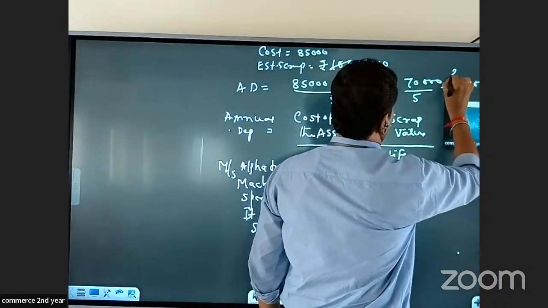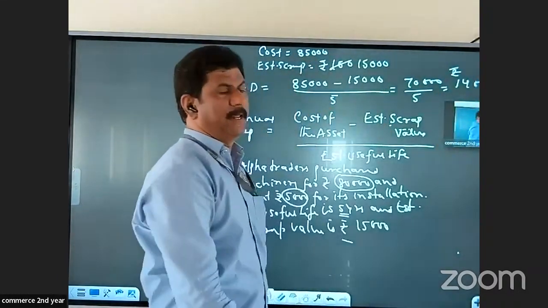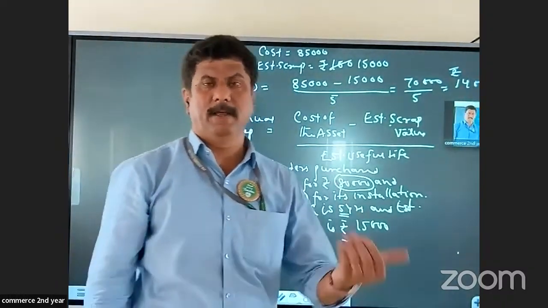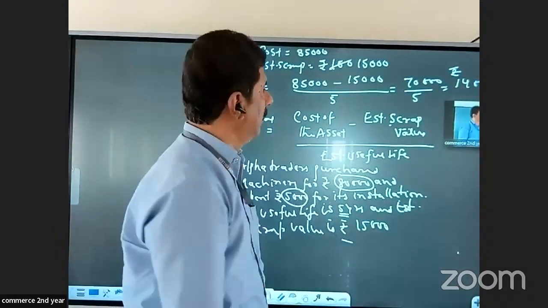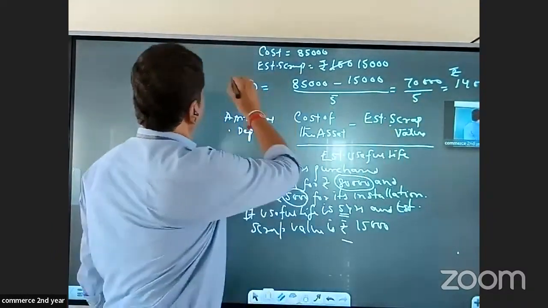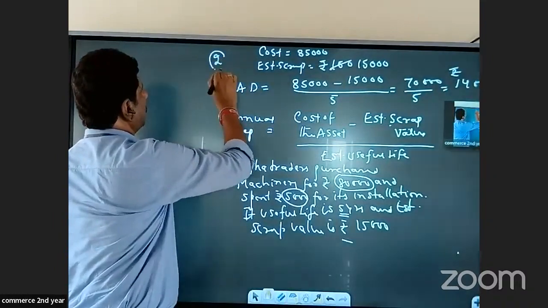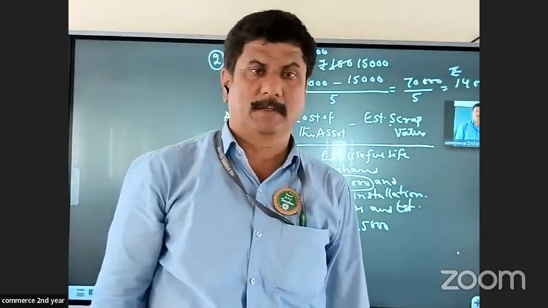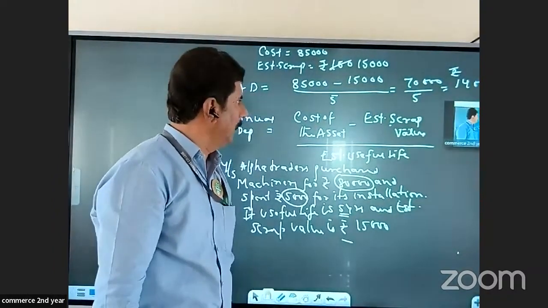So annually, we have to provide depreciation of 14,000 for 5 years: the first year, second year, third year, fourth year, fifth year. This is how we calculate, and you get this for 2 marks. In your IPC finals, this is a question expected for 2 marks.